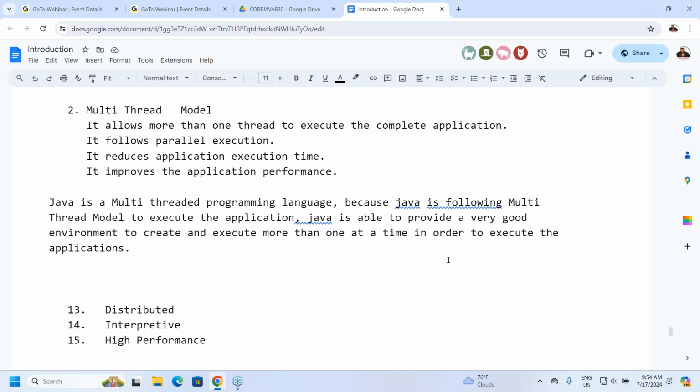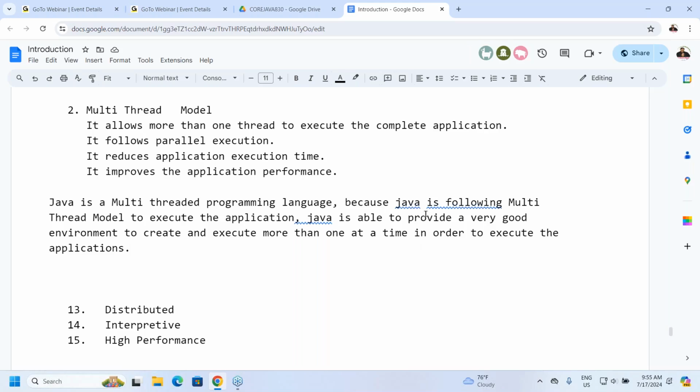When more than one thread is allowed, is it parallel execution or sequential execution? Parallel execution. If it is parallel execution, less execution time or more execution time? Less execution time. If it is less execution time, performance is less or more? More performance, high performance. Because of these reasons, Java is following the multi-thread model. That's a simple content here.